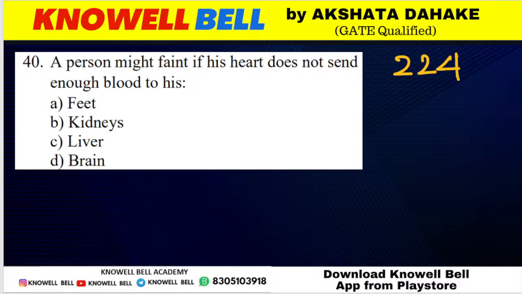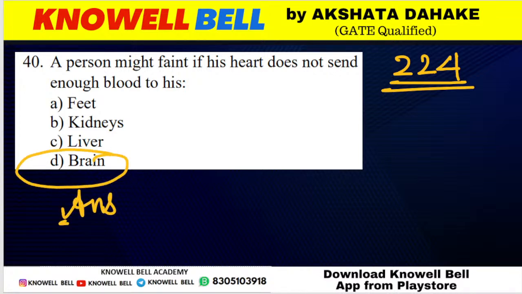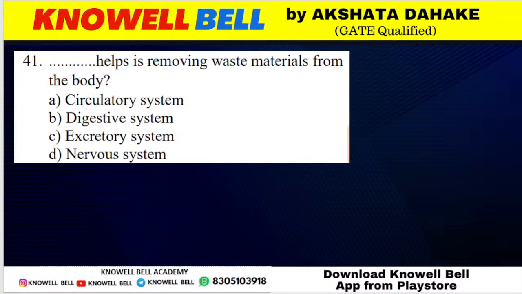A person might faint if his heart does not send enough blood to. Good morning, Shlok. A person might faint if his heart does not send enough blood to his feet, kidney, liver, or brain. Correctly answered. First answer is given by Shlok. Second is Pranush, Darsh. Correctly answered, everyone. Correct, Abhijit. If a person's heart is not sending enough blood to the brain, अगर enough amount में blood नहीं आ रहा है, in that condition a person can faint. So what is the right answer for question? Option D, brain.